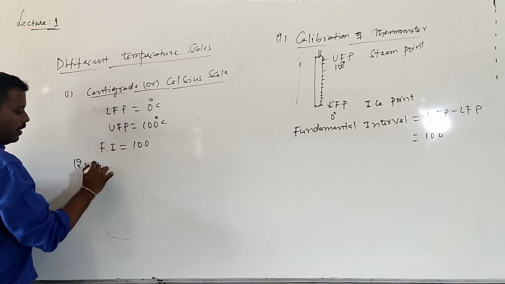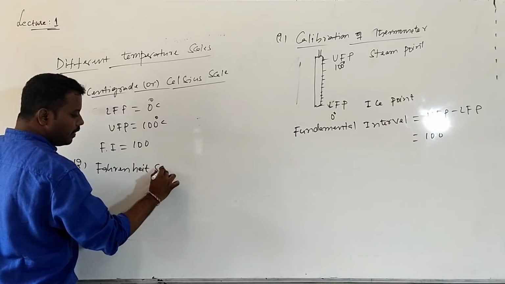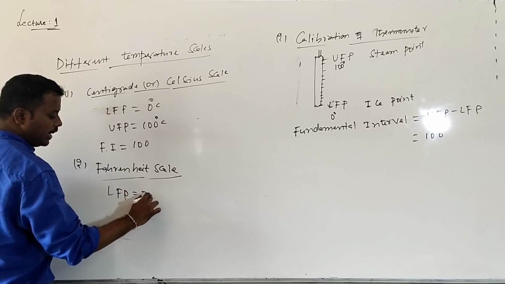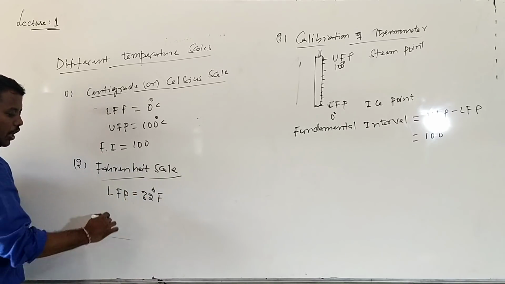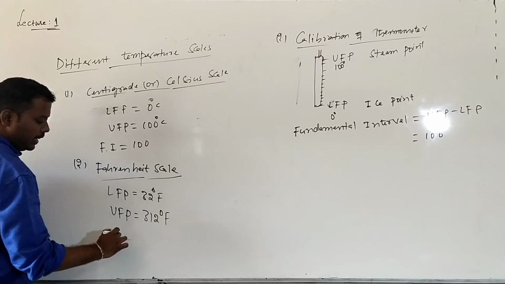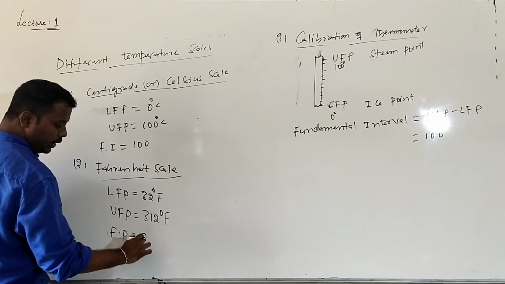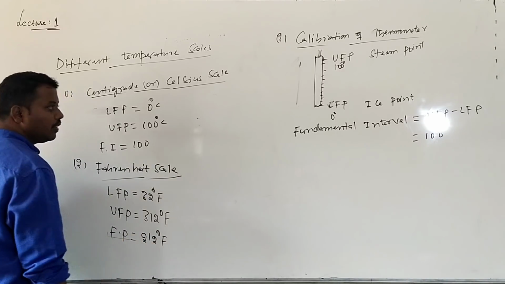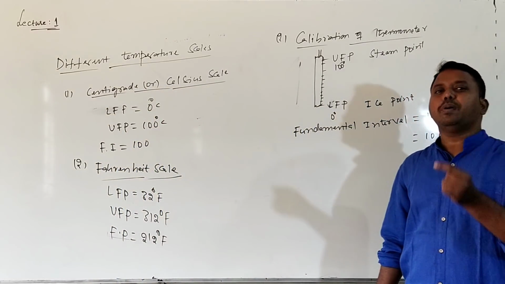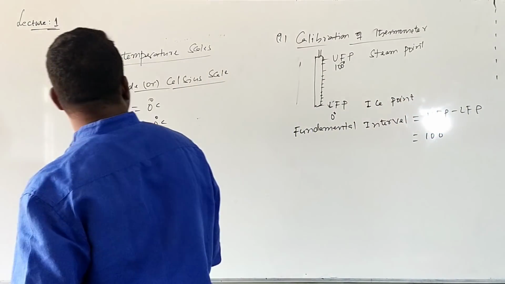The second one is the Fahrenheit scale. In this Fahrenheit scale, the lower fixed point is 32 degrees Fahrenheit. These are all defined. The upper fixed point is 212 degrees Fahrenheit. The fundamental interval is the difference between the lower and upper fixed point, which is 212 degrees Fahrenheit. What does it mean? The total space is divided into how many equal parts? 212 equal parts. What will each part value be equal to? 1 degree Fahrenheit. This is the Fahrenheit scale.